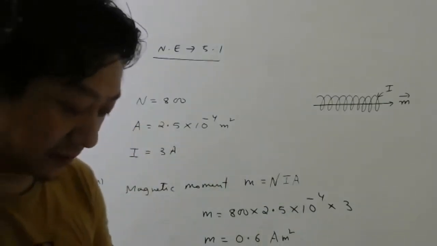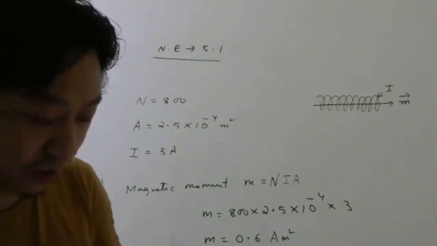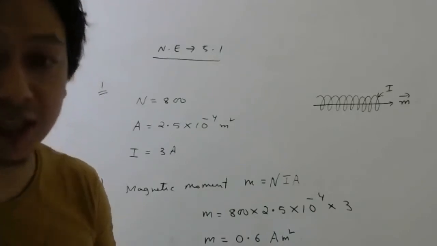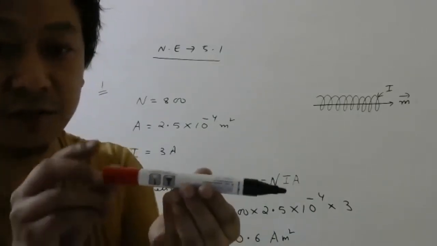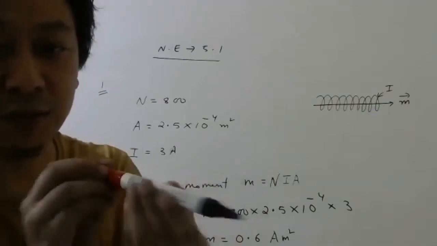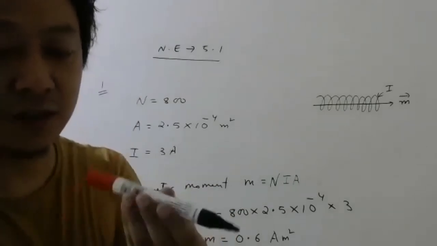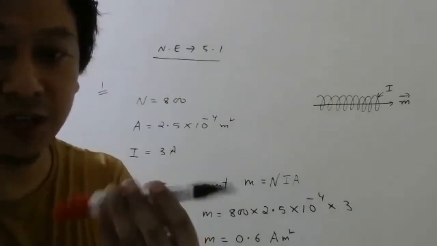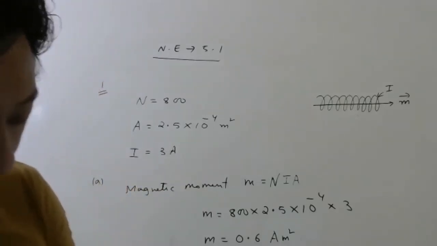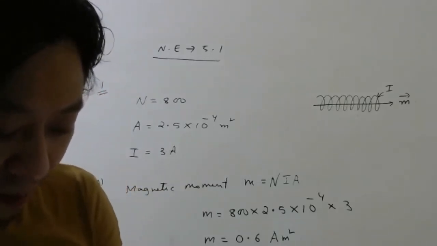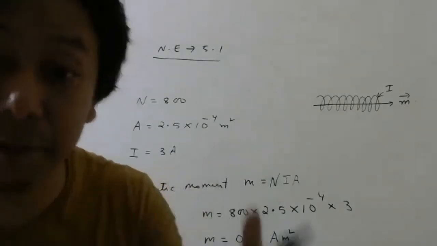Okay, second part, what they are saying? If the solenoid is free to turn about vertical axis, so it is free to turn this way. So this is the solenoid, it is free to turn this way. The axis is vertical, right? This is the axis. So the solenoid is free to rotate about vertical axis, and a uniform horizontal magnetic field of 0.25 Tesla is applied.